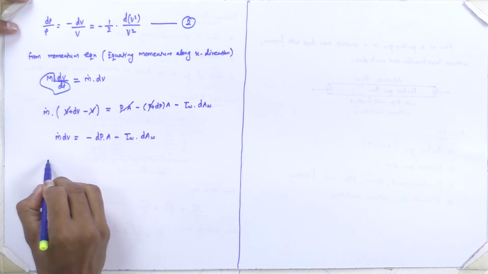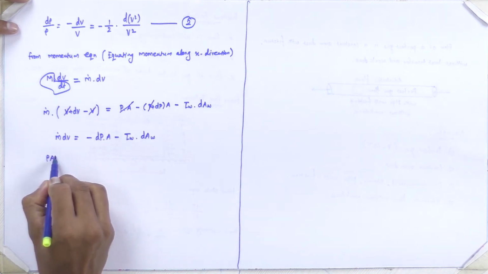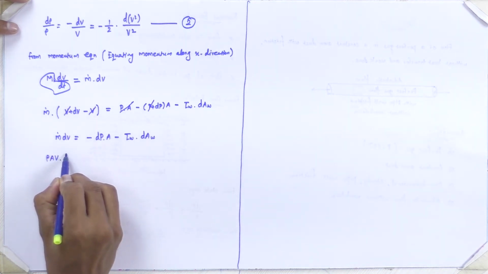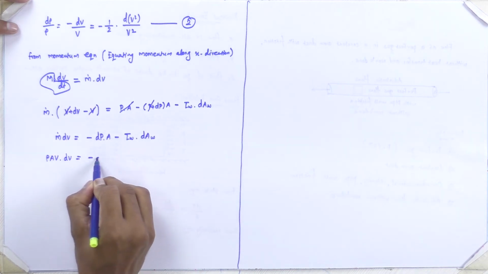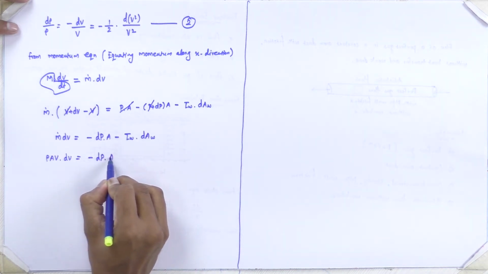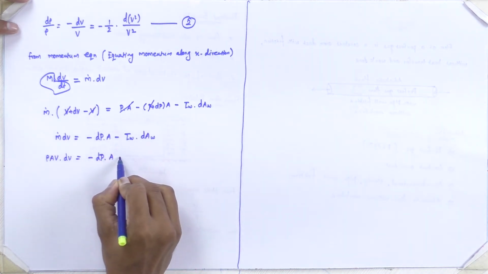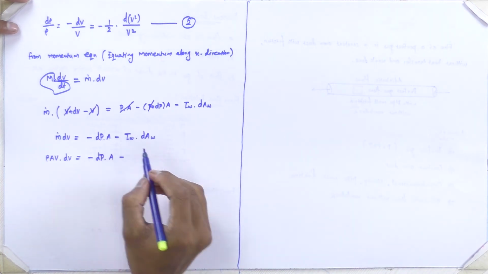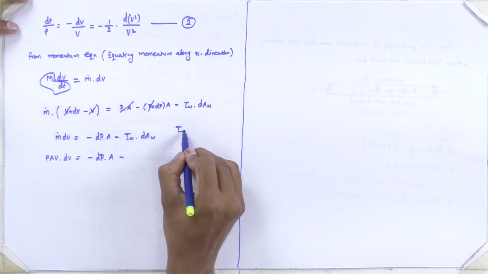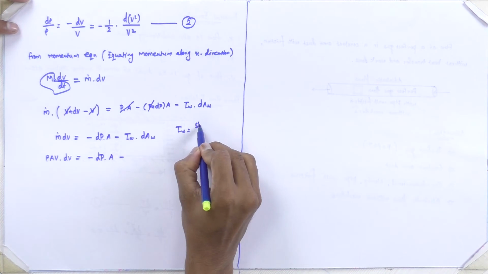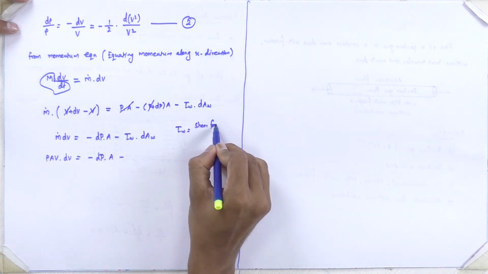The m dot can be replaced by rho A v. So rho A v into dv is equal to minus dp into A minus tau w dAw. Tau w is equal to shear force divided by shearing area.